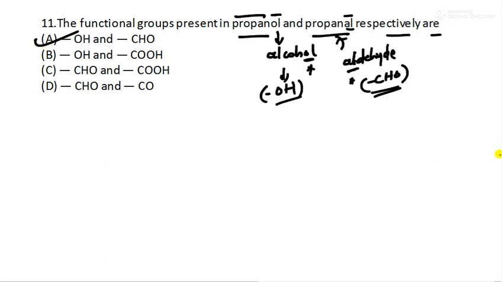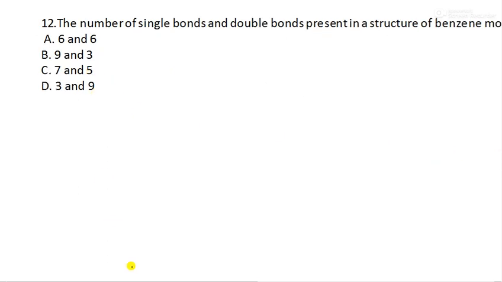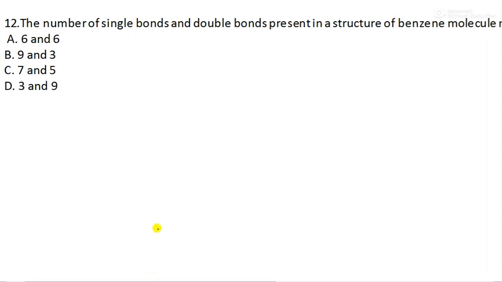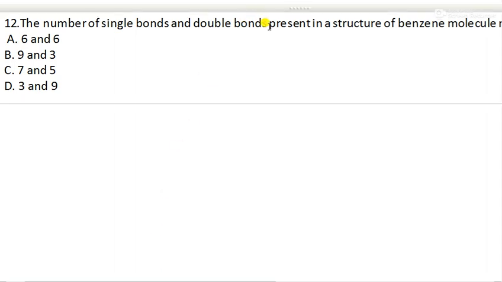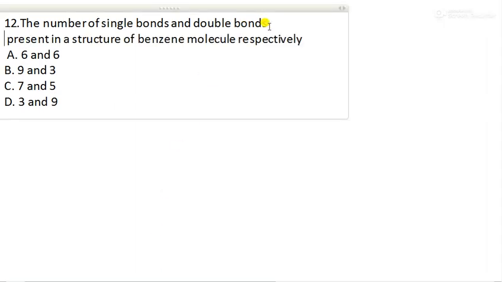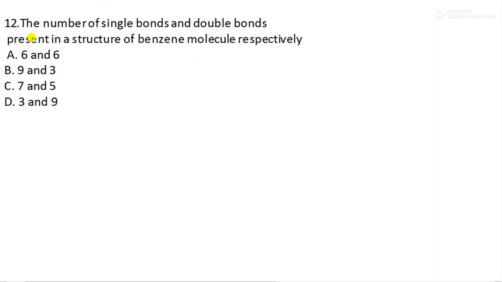Next, moving to question number 12. This is our question number 12. What is the question they have given? The number of single bonds and double bonds present in the structure of a benzene molecule respectively.